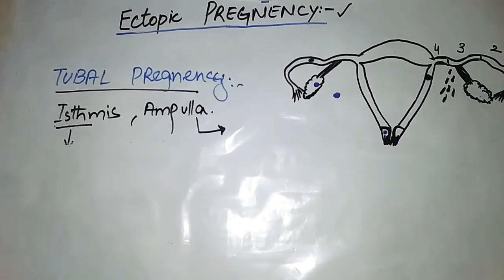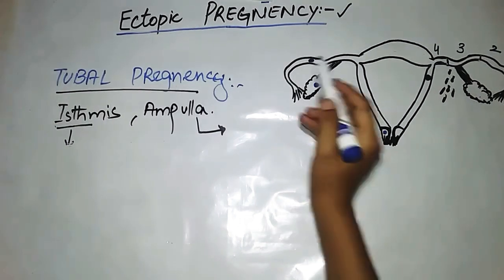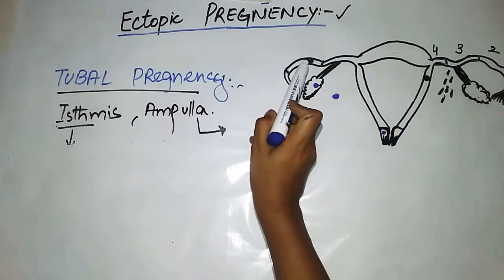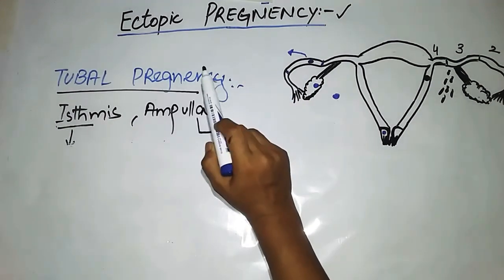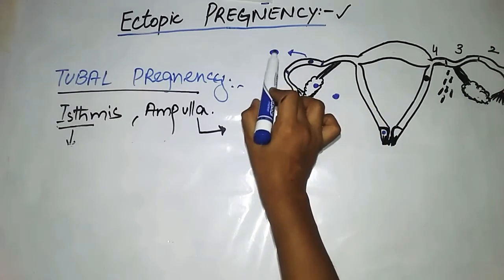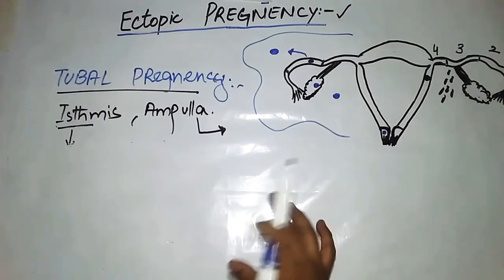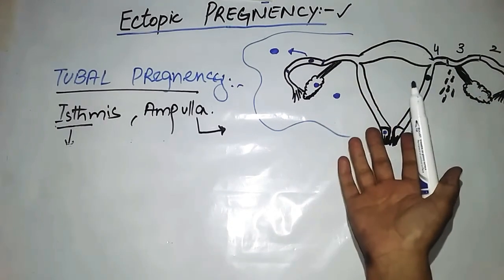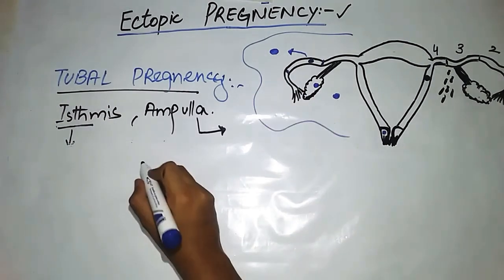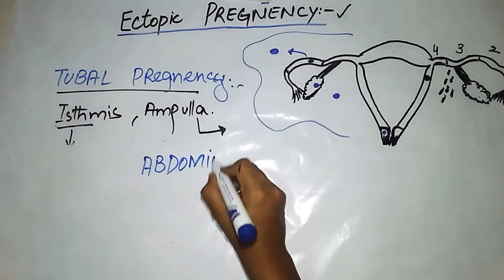If implantation is in the ampulla, like if this is the ampulla of this part, then the blastocyst will be expelled out of the ampulla and moved into the peritoneal cavity. This whole cavity around the female reproductive system is the peritoneal cavity. It will be expelled into this cavity, and it may result in abdominal pregnancy.